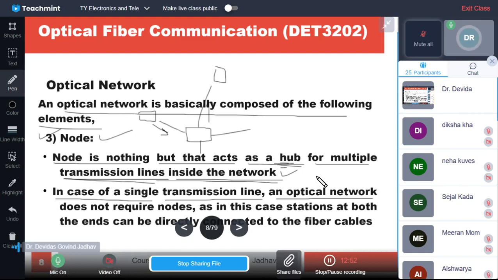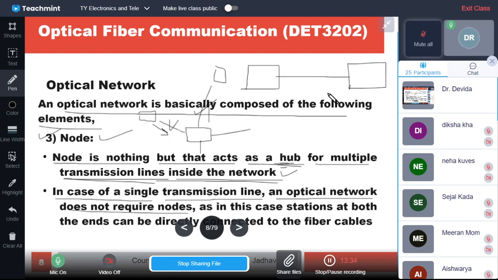In the case of a single transmission line, instead of multiple, an optical network does not require nodes, isn't it? If multiple transmission lines are not there, and they do not require any connecting or joining among each other, the hub or the node is not required. In this case the stations at both ends can directly communicate over the fiber cable. So only one station is there and it wants to communicate with the other station, and only one fiber cable is there.